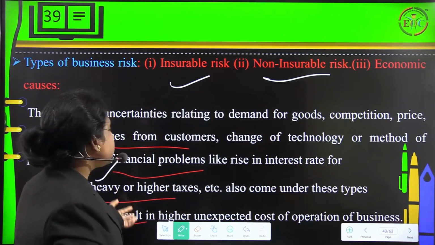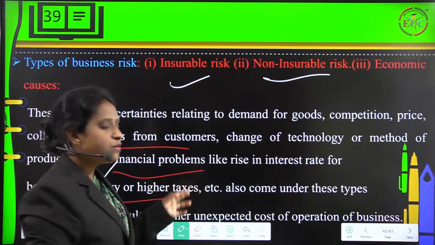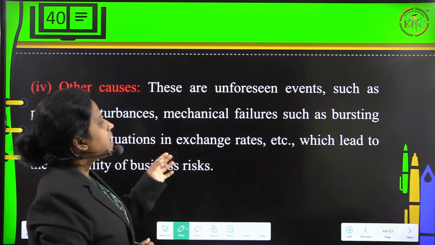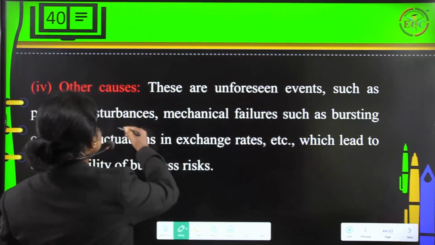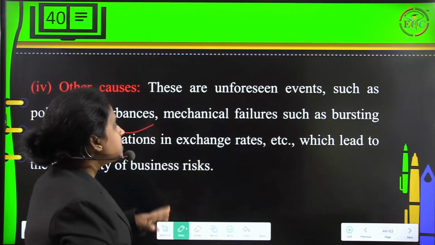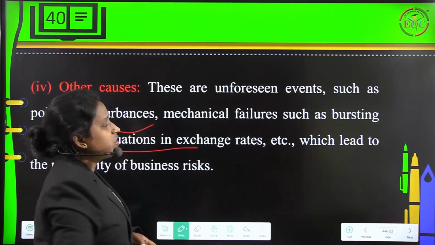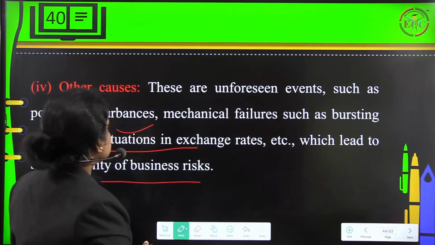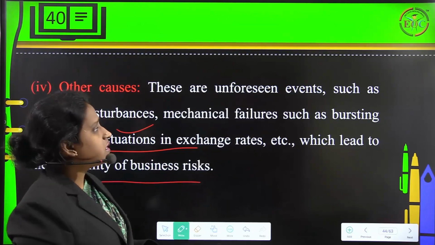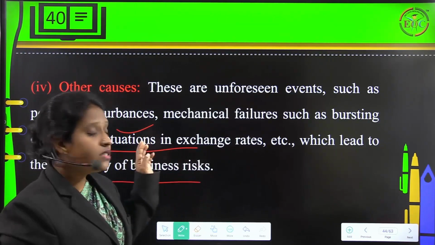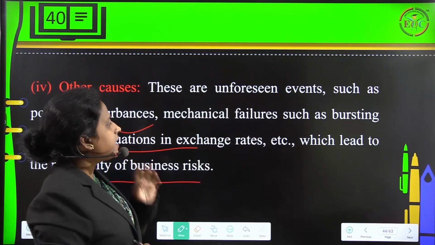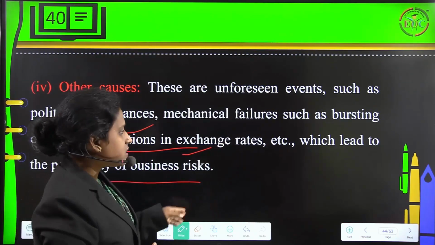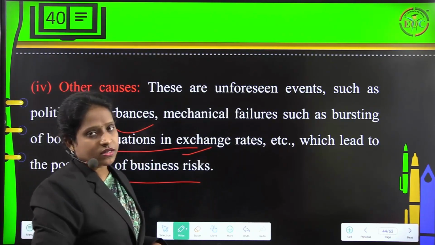Like this, everything has been covered under here, and this is what we call types of business risk. Other causes may be unforeseen events such as political disturbances, mechanical failures such as bursting of boilers, fluctuations in exchange rates, etc., which lead to the possibility of business risk.